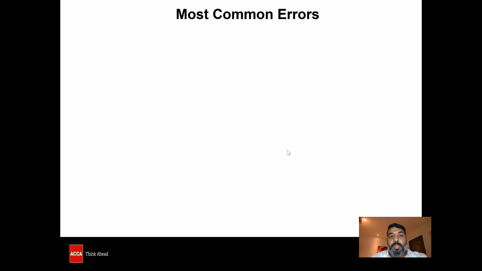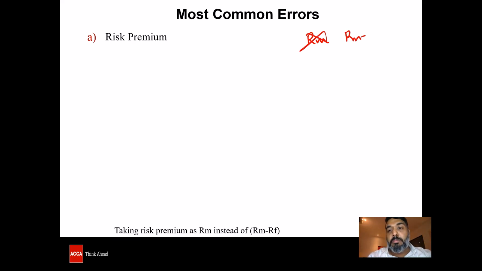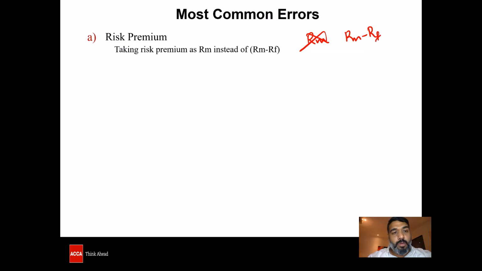Now let's have a look at the most common errors as far as the last question is concerned. The most common error is that of the risk premium. We've seen several times that whenever the risk premium is given in the question, students take the risk premium as Rm. Risk premium is not Rm. Risk premium is Rm minus Rf. So taking risk premium as Rm instead of Rm minus Rf is the most common error.